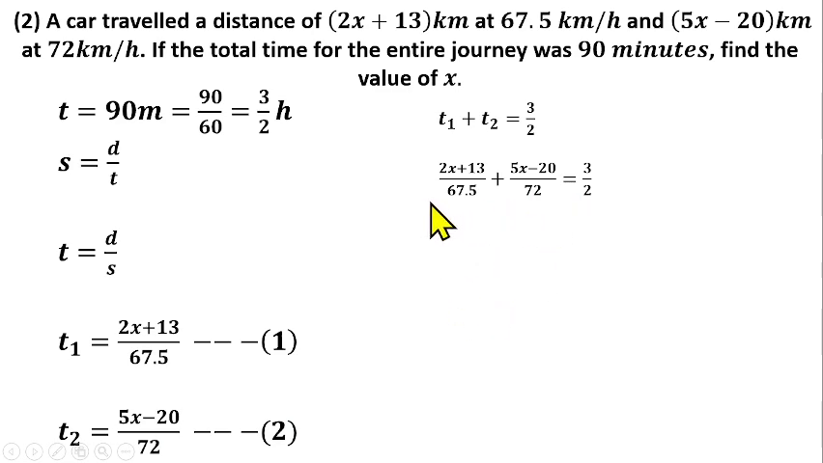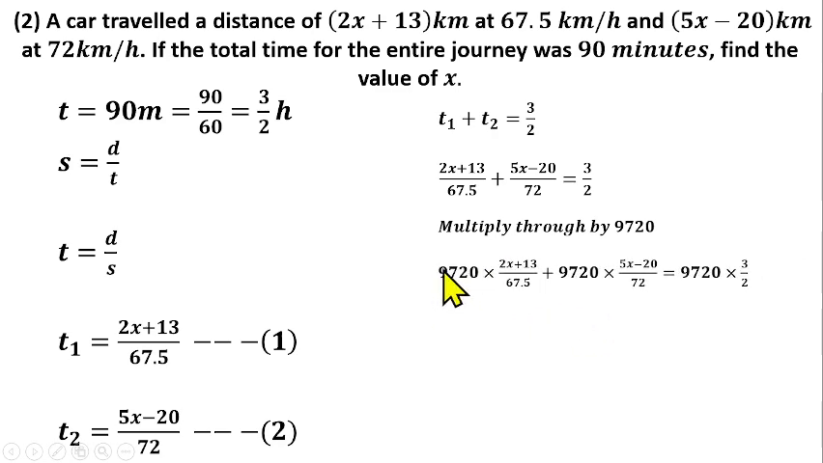From there, what we can do is find the LCM of 67.5, 72, and 2. The LCM of these denominators should be 9,720. Then you can multiply it through by the LCM. So multiply this one by 9,720, multiply this as well by 9,720, multiply this one by 9,720. So you can see that we have multiplied this by 9,720, the same thing here and the same thing here.